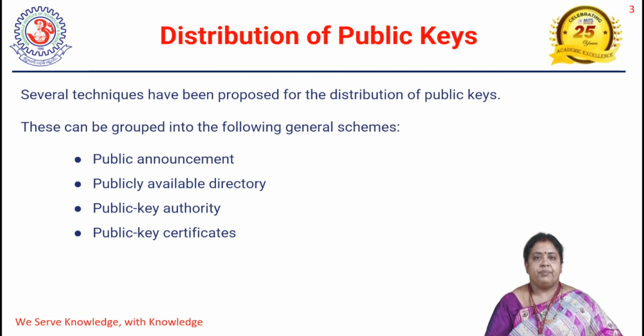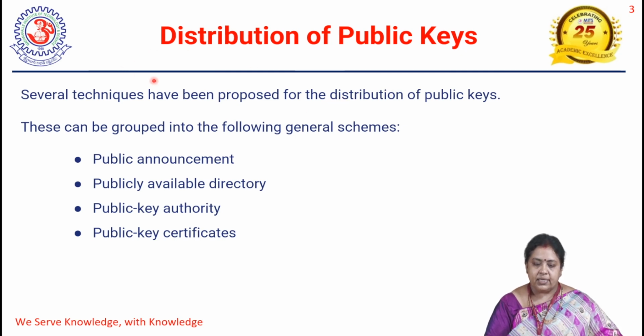Security mainly depends on the distribution of keys. In symmetric, we have to distribute the symmetric key, that we call a secret key, whereas in asymmetric key cryptography, we have to distribute the public key. We have already discussed symmetric key distribution. Now we are going to discuss the distribution of public keys.